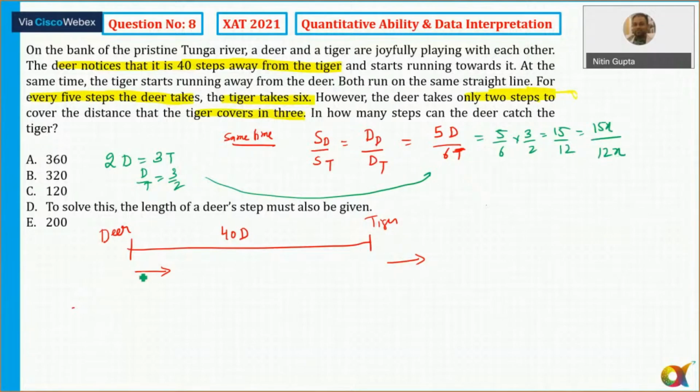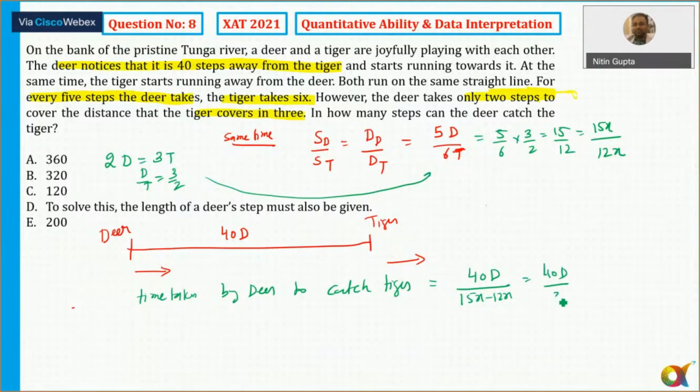So what is the time taken by deer to catch the tiger? Time taken by deer to catch tiger will come out to be equal to distance 40d upon relative speed, that is 15x minus 12x, which is equal to 40d. Okay, so what is the distance traveled by deer?